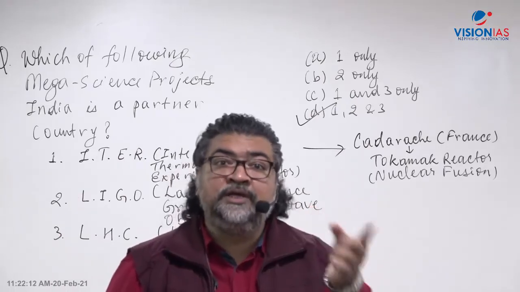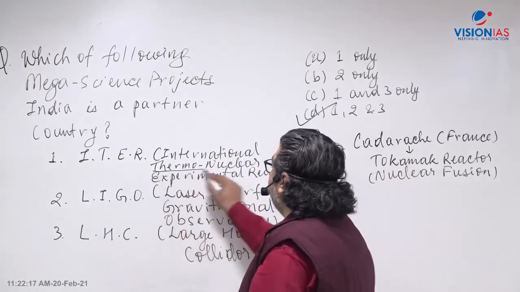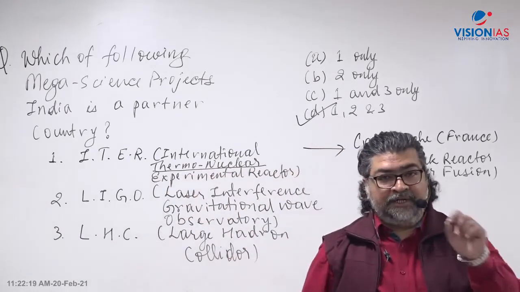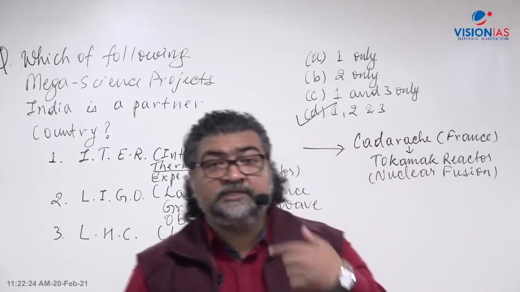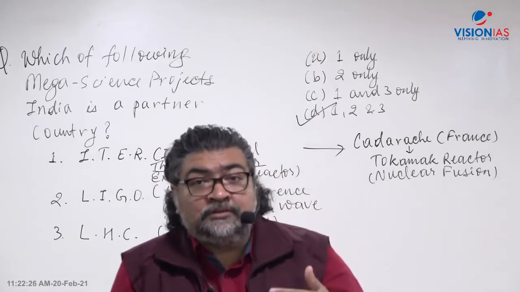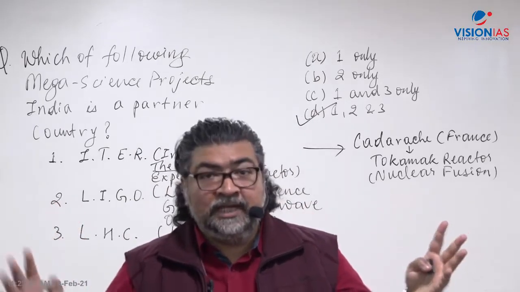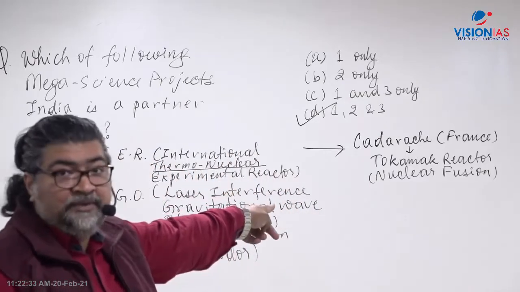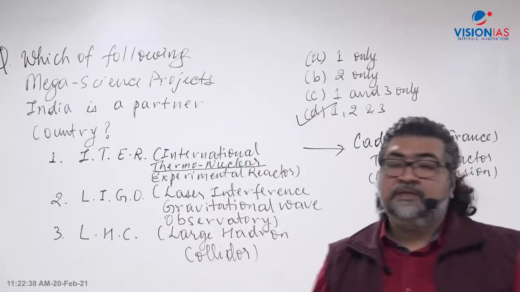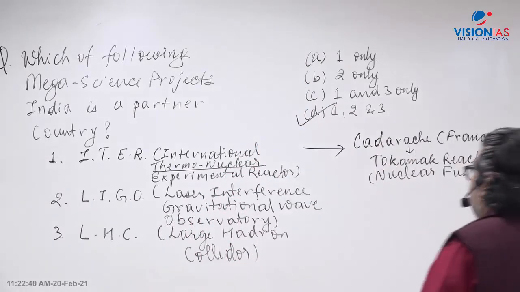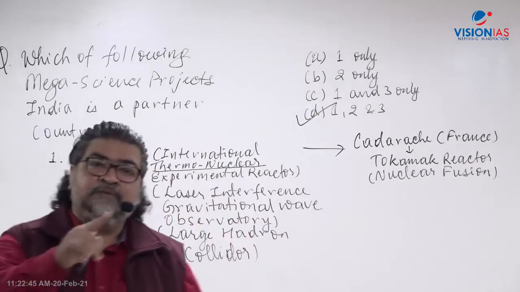That is called thermonuclear. Whenever you come across the word thermonuclear, it indicates a nuclear fusion reaction. In the future, there is a promise of using hydrogen and the nuclear fusion reaction in a controlled environment, in a reactor called a tokamak reactor, which I have written here, and we can go for commercial electricity generation. India, South Korea, Japan, USA, European countries, China, all are member partners of the ITER project.